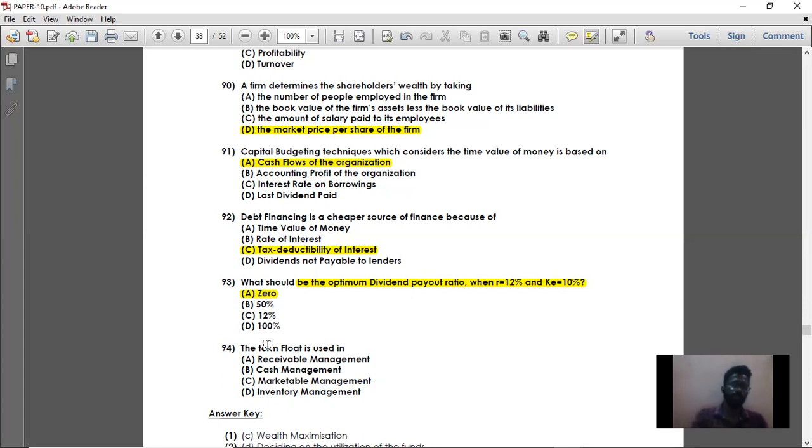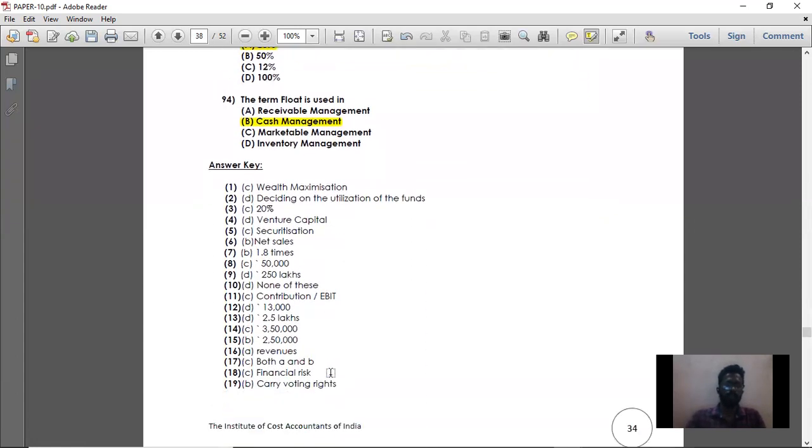So moving on to next question, last question, 94. The term float is used in cash management. So option B is the right answer, that is, cash management. Float is basically used in cash management. So with that, we have completed the questions.